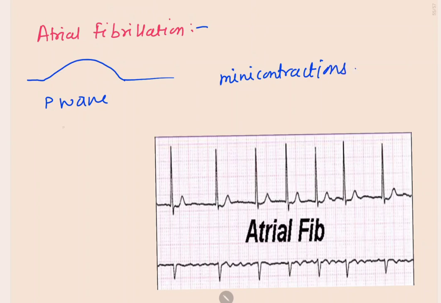So there will be no P wave, but there will be small curves. Here we can see there is no P wave, but there are small curves. Here also you can see it in the ECG in case of atrial fibrillation.